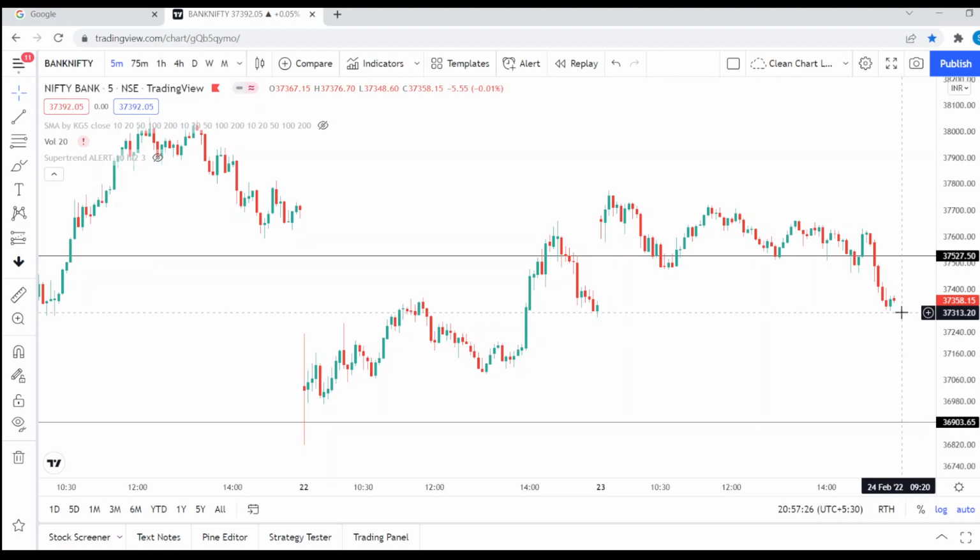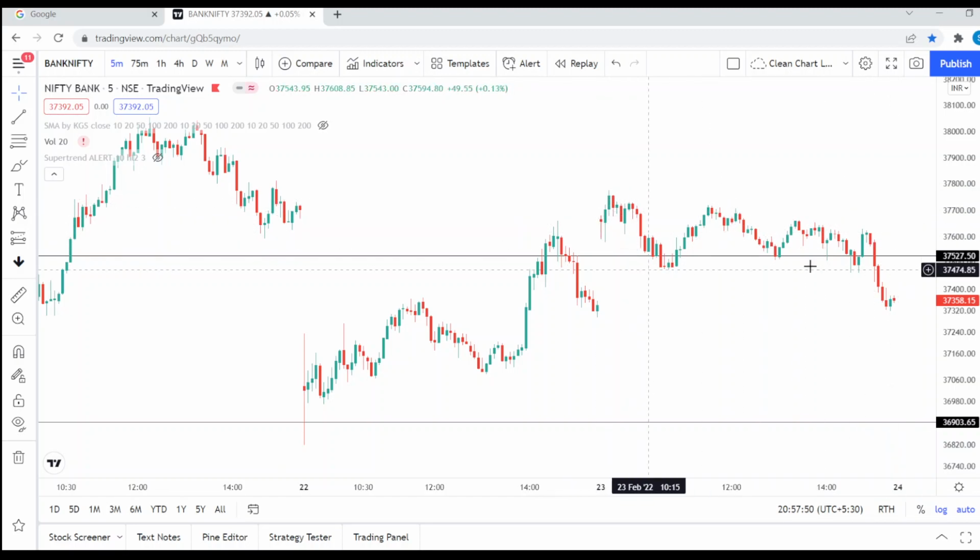So again, anything below 37,300 right now can open doors for around 37,100, 37,000, 36,900. So this is my level which I mentioned yesterday also. Anything above 37,500, and if it sustains, it can again go to 37,700, 37,800. So these are the levels in Bank Nifty.